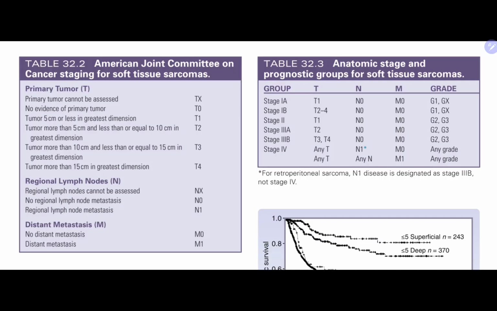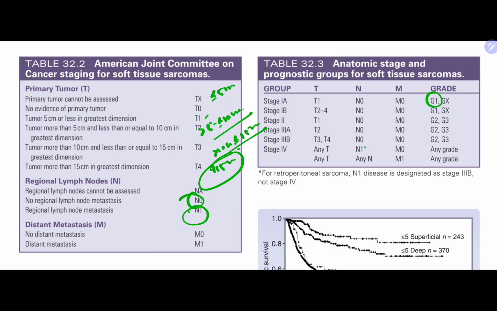For soft tissue sarcomas, the primary tumor cannot be assessed as TX. So it's very easy and simple. Tumor less than or equal to 5 cm is T1. More than 5 and less than or equal to 10 cm is T2. More than 10 cm and less than or equal to 15 cm is T3, and more than 15 cm is T4. So no regional lymph node is N0, regional lymph node is N1. Right. So the grade is very important.